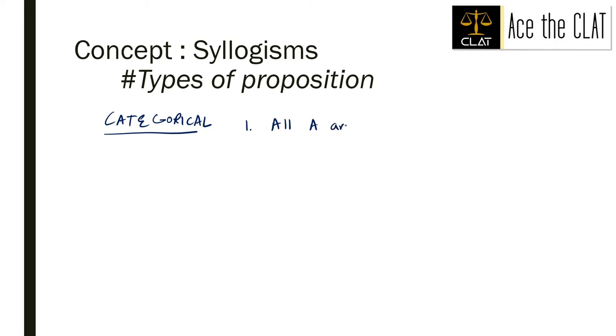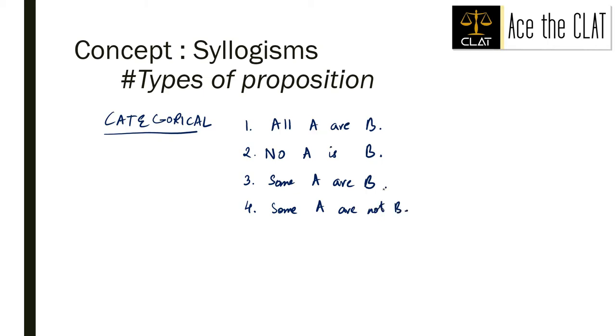All A are B, which is a universal statement. 2nd. No A is B, which is again a universal statement. 3rd. Some A are B, particular वाला. And 4th, some A are not B. So these 4 are the types of propositions that we see in the type categorical proposition.